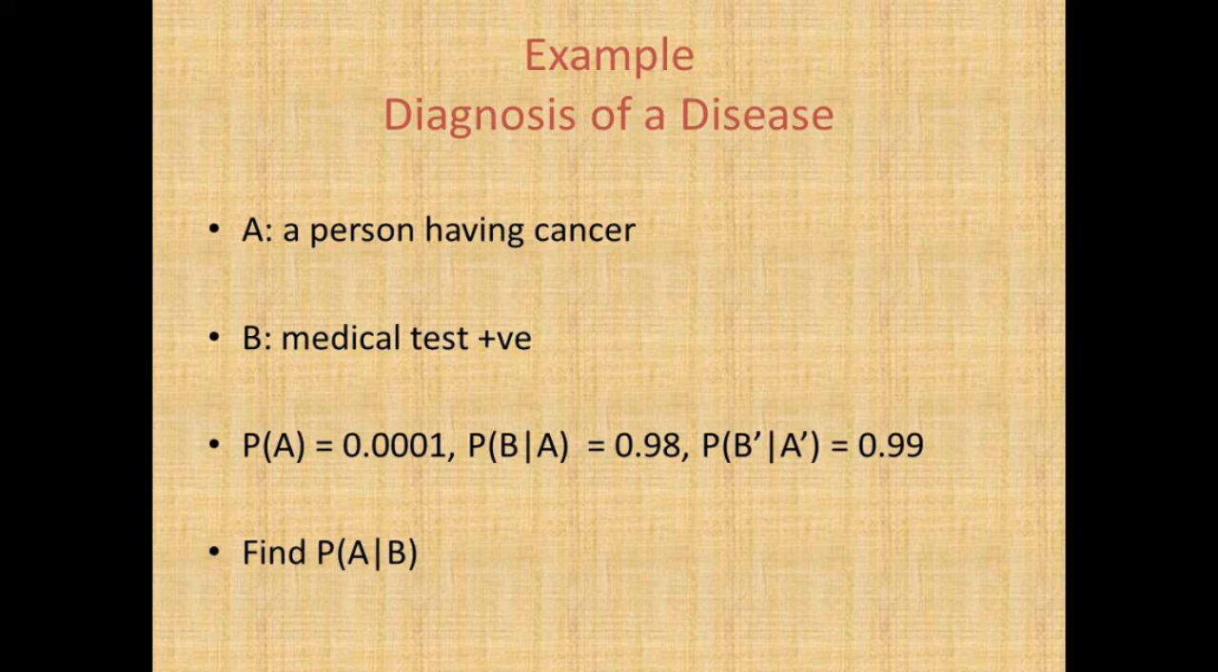So having these probabilities, what can you say about the inverse probability, the conditional probability of A given B, that is the person having cancer if the medical test is positive? Because the medical tests are not 100% foolproof, and we can see that through the conditional probability of B given A, which is not entirely equal to 1, and so it is not certain that the medical test is positive if the person has cancer.